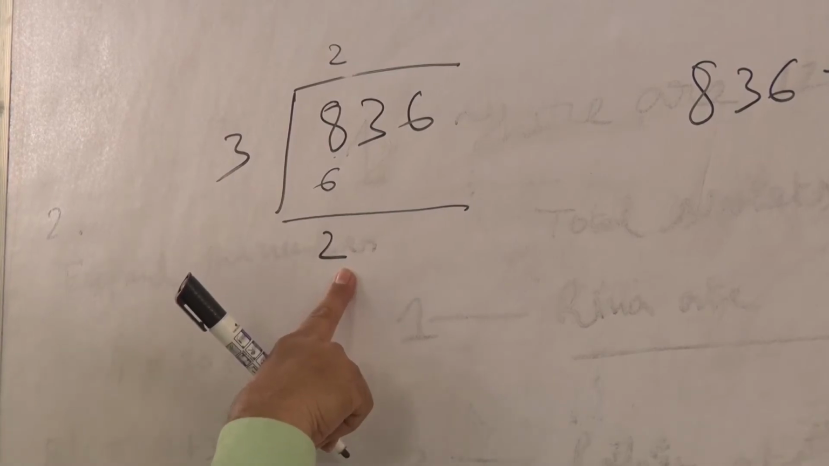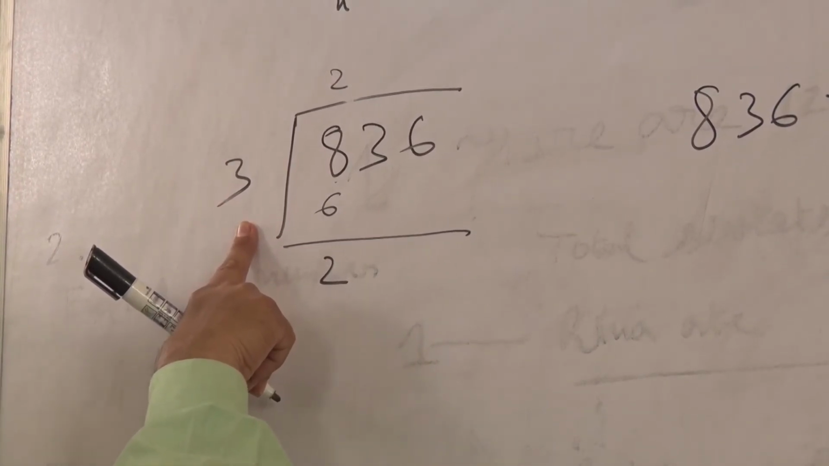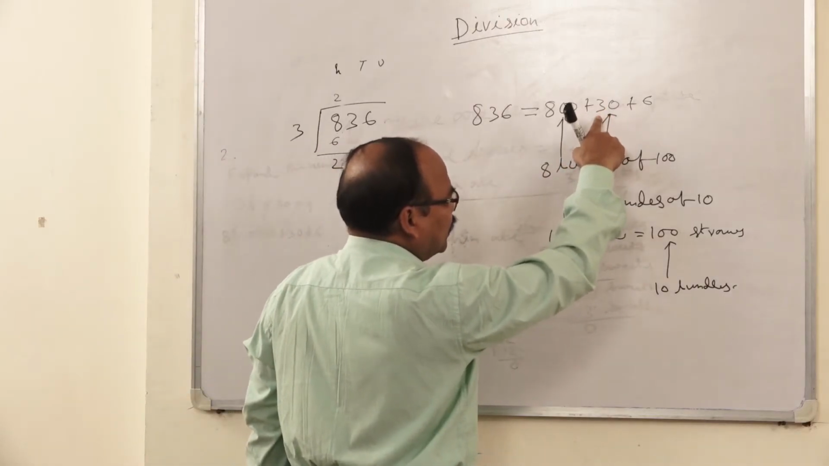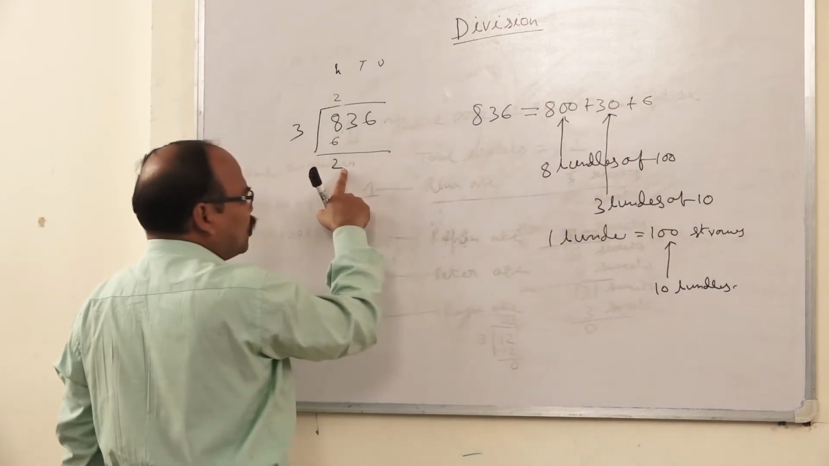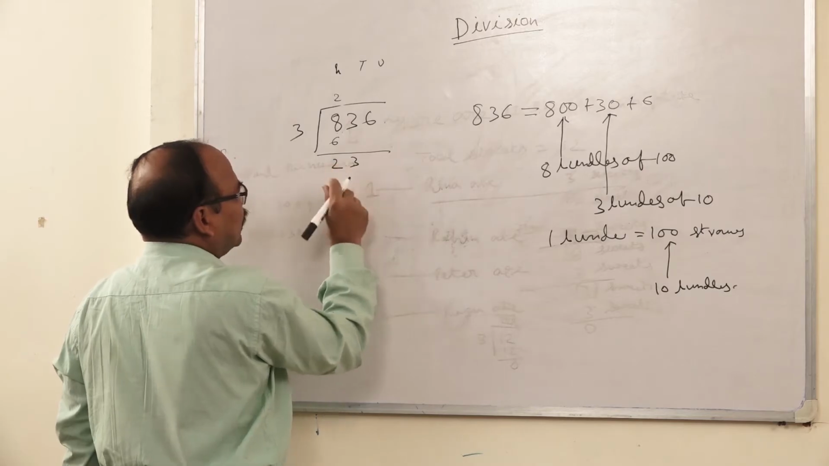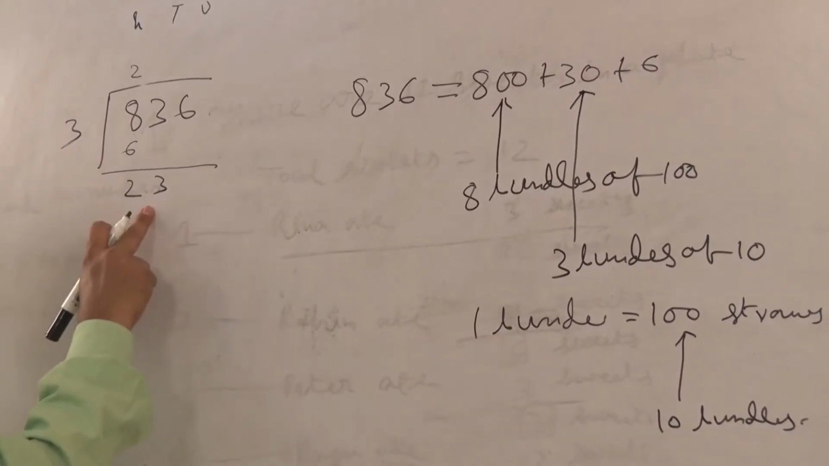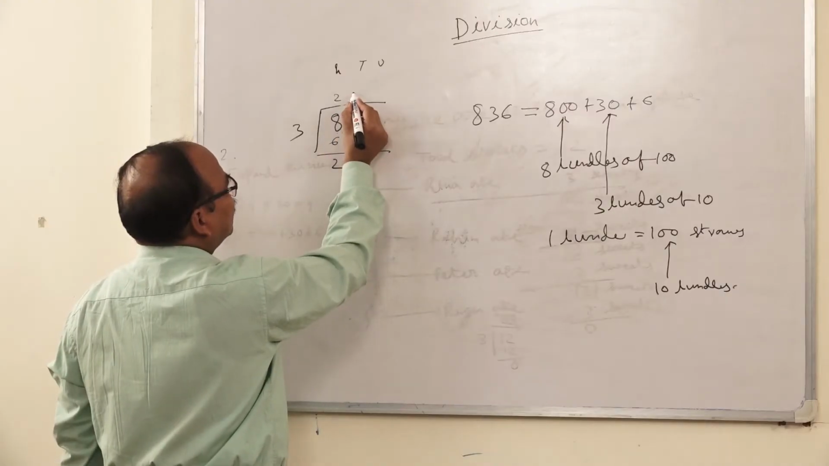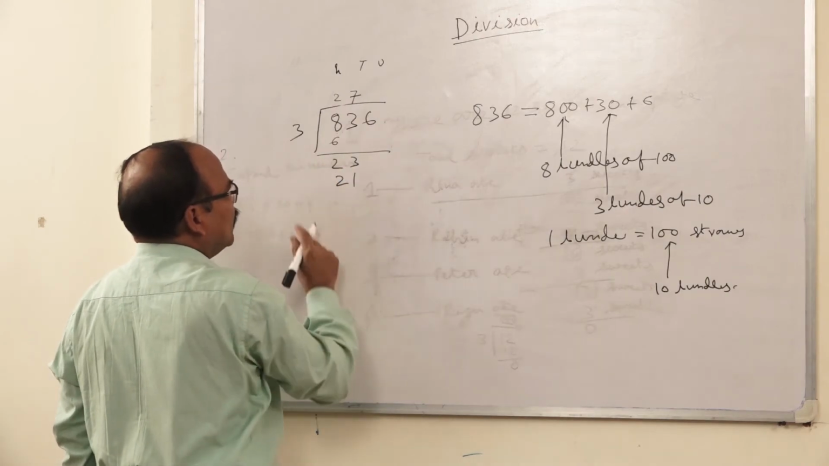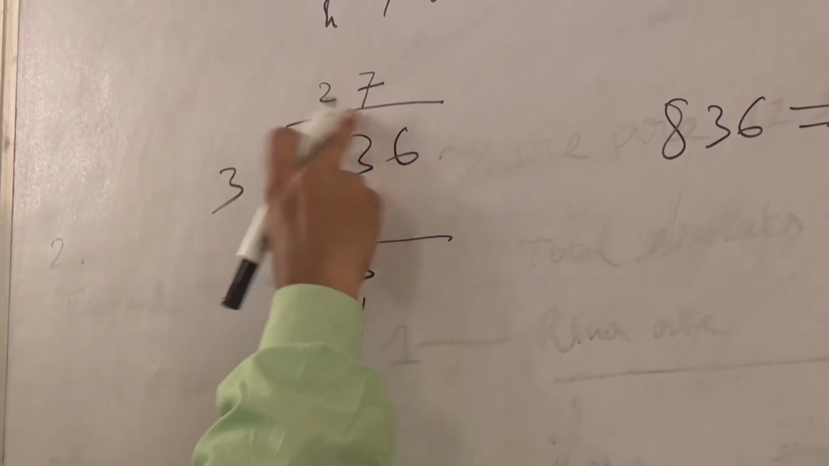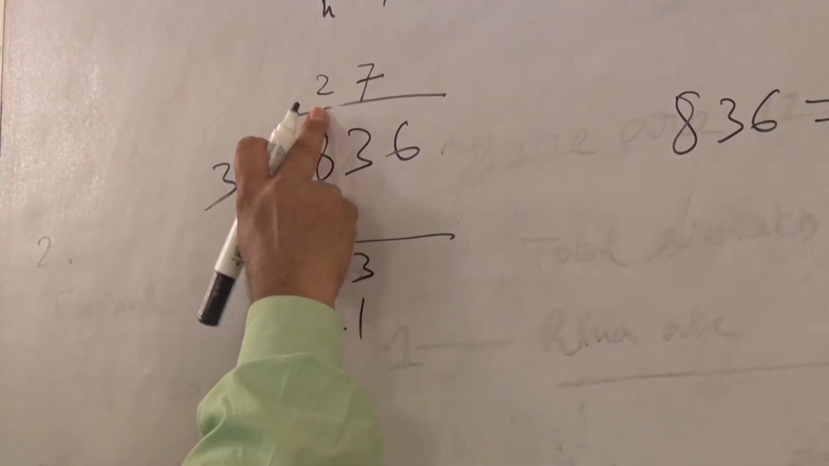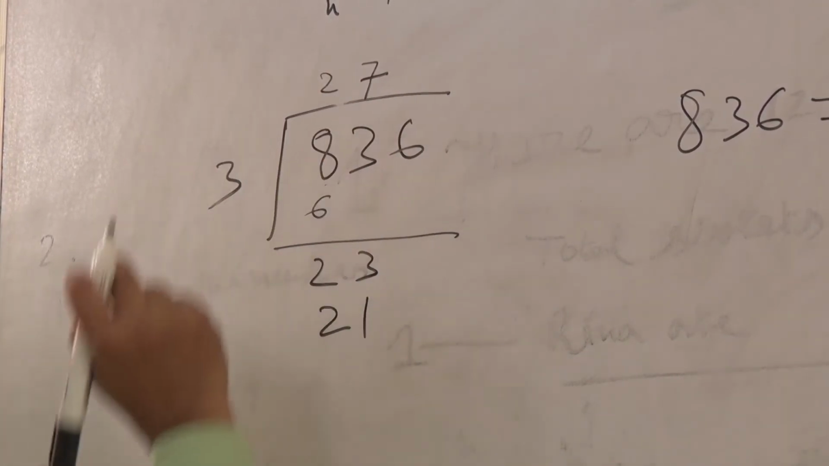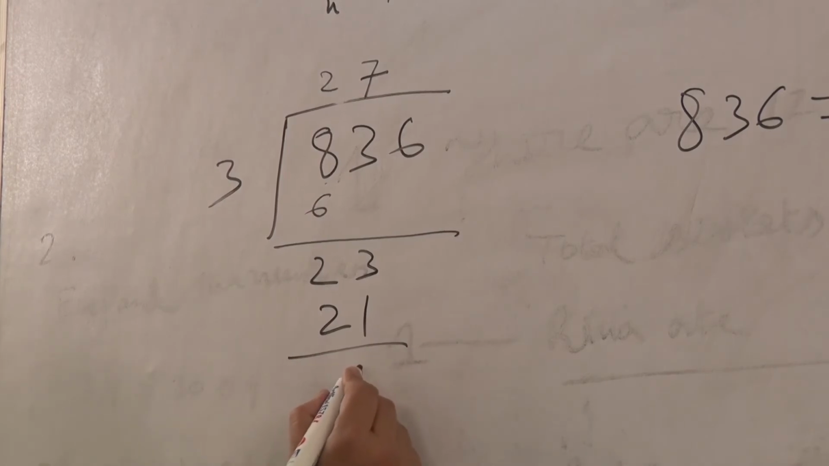These 20 bundles can be divided among 3 coconut sellers. There are 20 bundles, and in the 30 straws there are 3 bundles of 10. So 20 bundles of 10 and 3 bundles of 10 is 23 bundles of 10. These 23 bundles can be divided equally among 3 coconut sellers. 3 sevens are 21. The 7 means 70 straws. The place value of 7 is 10. That is 21, left 2 bundles.